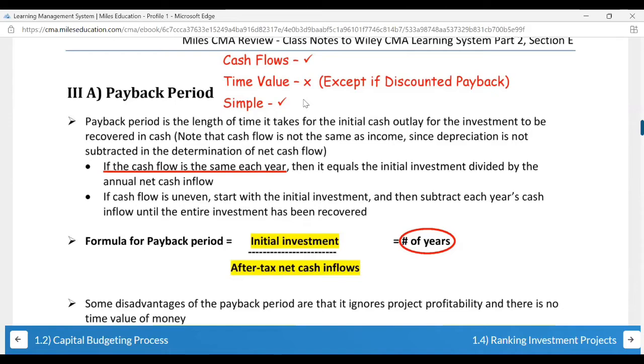Payback period is the length of time it takes for the initial cash outlay for the investment to be recovered in cash. If the cash flow is the same each year, these 2 points are very important, then it equals the initial investment divided by the annual net cash inflow. So you're going to simply apply the formula. If cash flow is uneven, start with the initial investment. So let's say you have initially invested $1 lakh, and then subtract each year's cash inflow until the entire investment has been recovered.